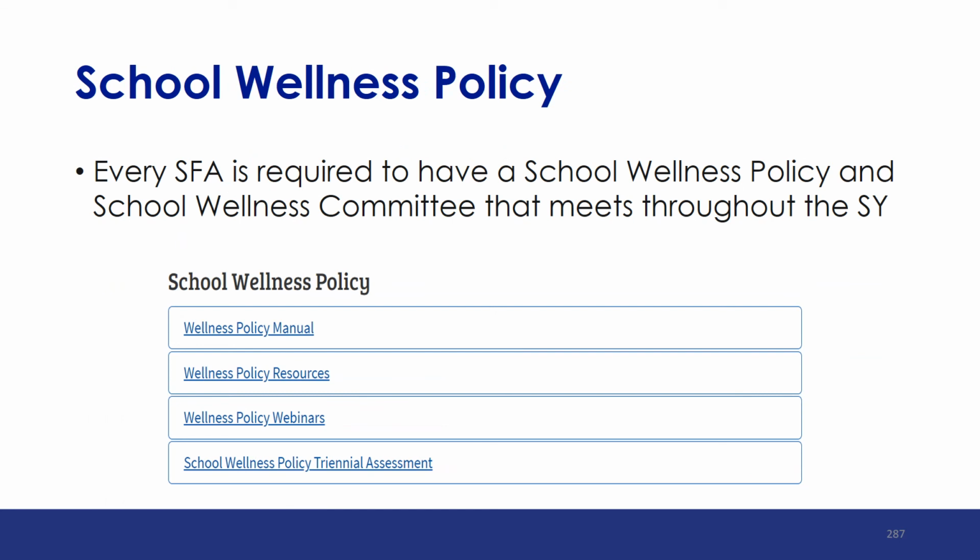USDA requires all schools and institutions that participate in the school meals program to have a school wellness policy. This policy must cover the required USDA key areas, but is specific to the school food authority. A school wellness committee must conduct meetings and have a process for evaluating the effectiveness of the wellness policy goals. More information about school wellness policies can be found under this topic.